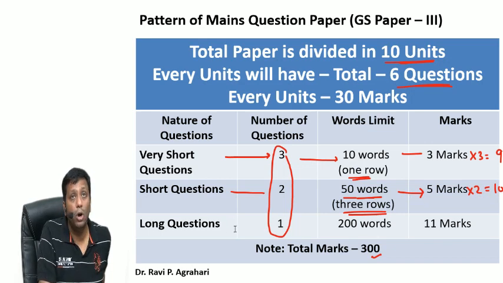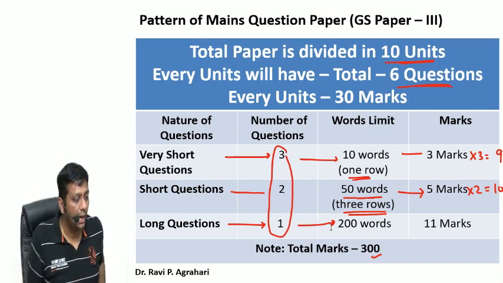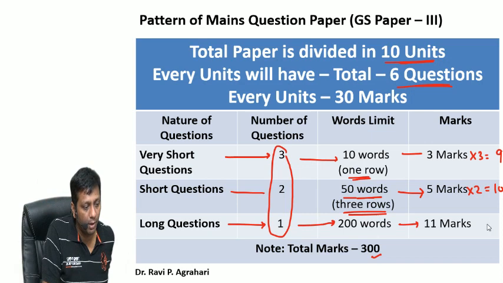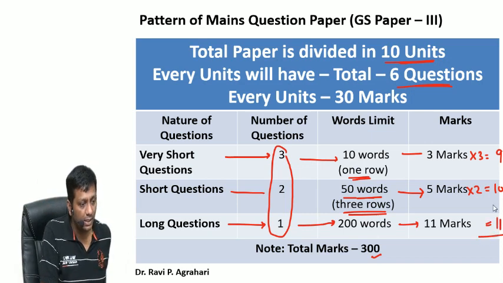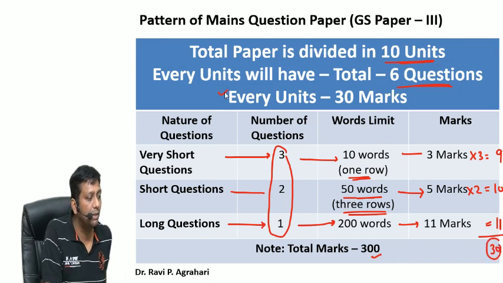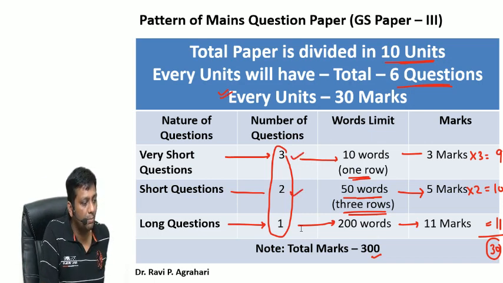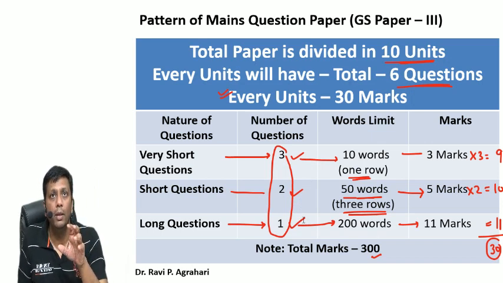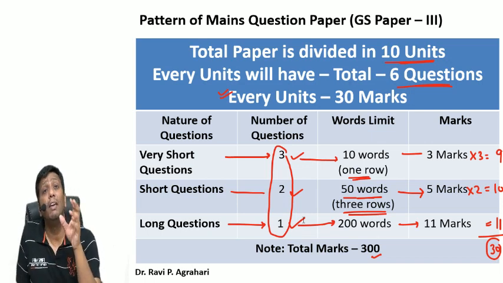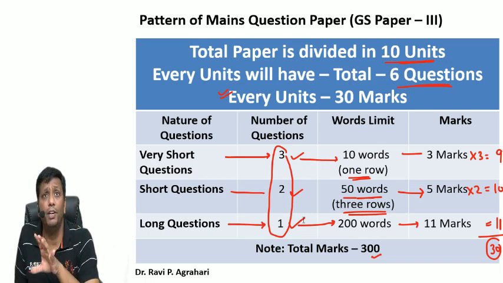Now comes the long question. Only 1 question will come from the long category, with a limit of 200 words, and this single question carries 11 marks. If you sum the entire marks, 9 plus 10 plus 11 is equal to 30 marks. So I told you every unit has 30 marks. In every unit, 3 questions are very short type, 2 questions are short type, and 1 question is long type. See guys, in every paper, GS paper 1, 2, 3, 4, even paper 5 and paper 6, everywhere has a different strategy.